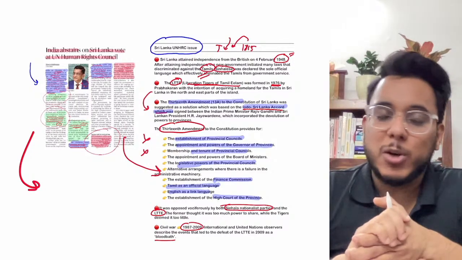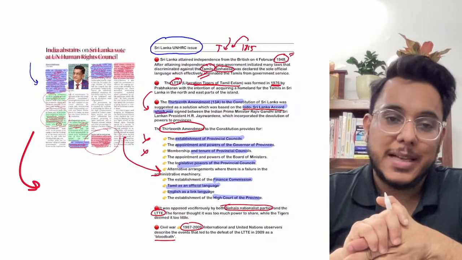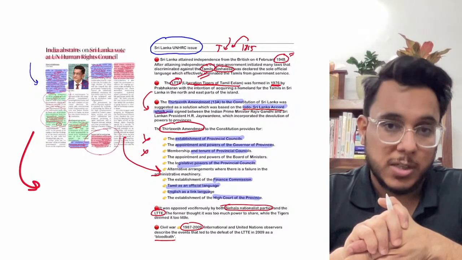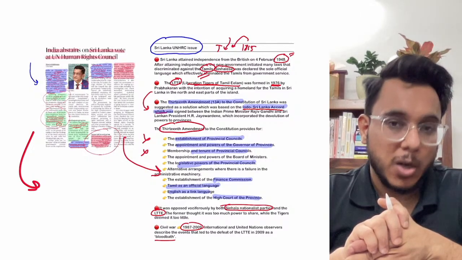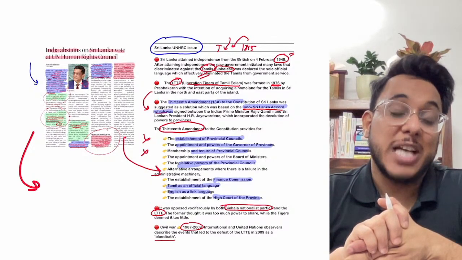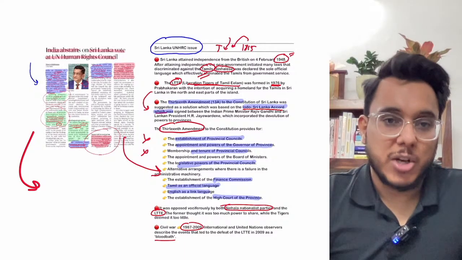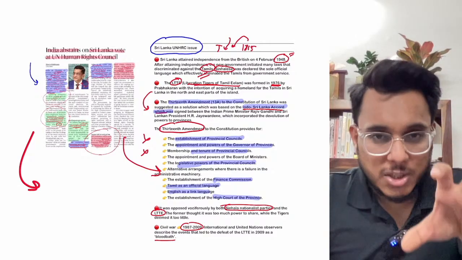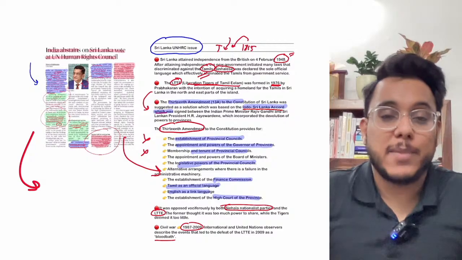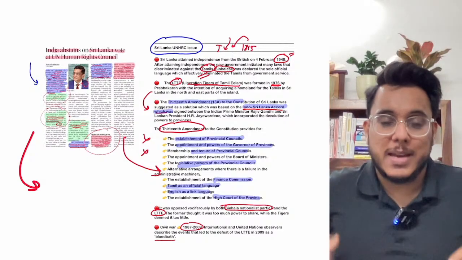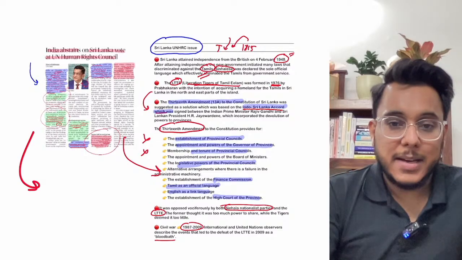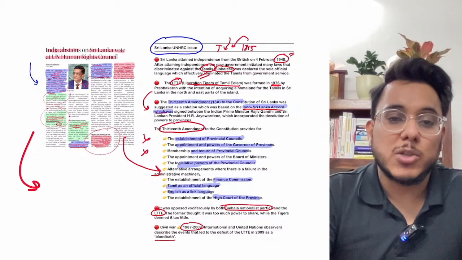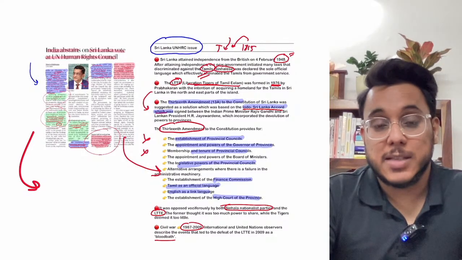Now, when we talk about India-Sri Lanka relations, Sri Lanka happens to be a very important partner for India in India's neighborhood first policy. Sri Lanka plays a very important role. Moreover, in the past we have seen that China has made more cooperation with Sri Lanka. China has docked their ships in the Sri Lankan ports. So we want Sri Lanka to be on the side of India. But at the same time, the Tamil issue happens to be a very important issue for India. And if Sri Lanka is not implementing the 13th Constitutional Amendment Act, from time to time we also need to show our displeasure against Sri Lanka.